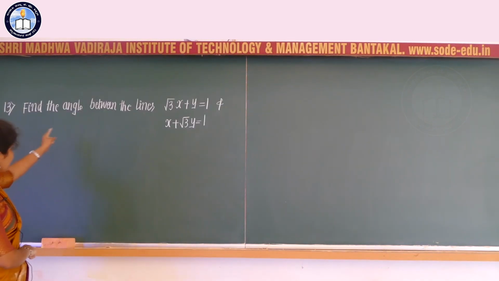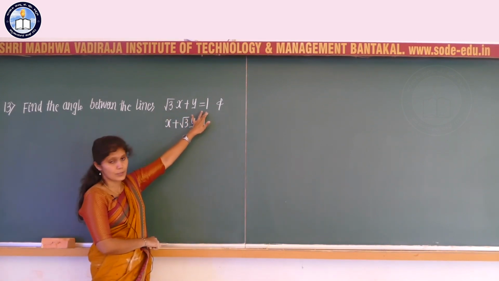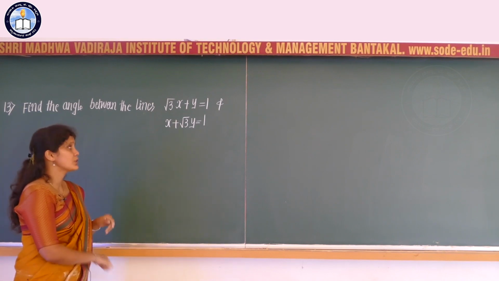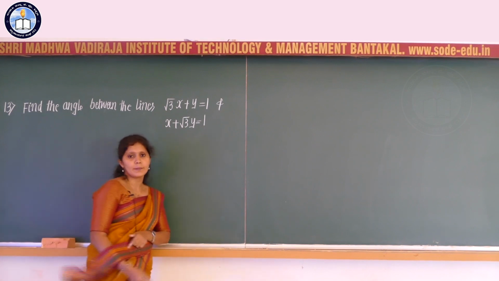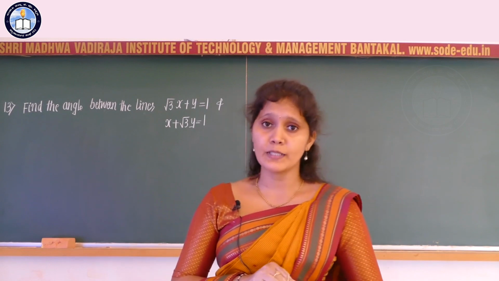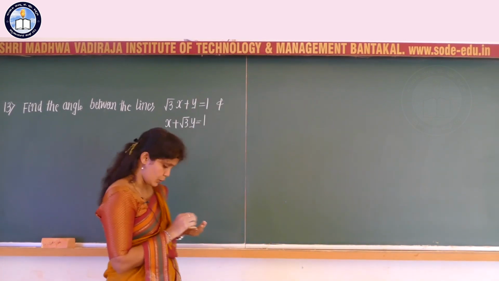Next question, that is find the angle between the lines root 3 into x plus y is equal to 1, and the second line, that is nothing but x plus root 3 into y is equal to 1. So what is the acute angle theta between the two lines? Acute angle theta between the two lines is given by the formula tan theta is equal to, we have written the formula in terms of their slopes.